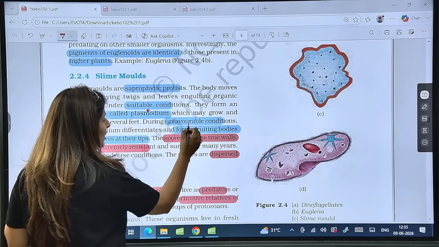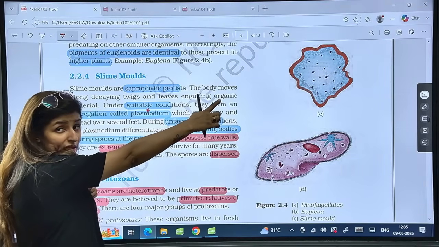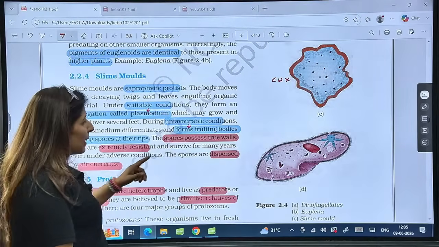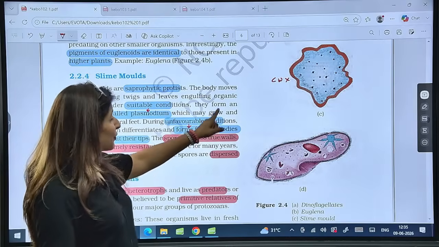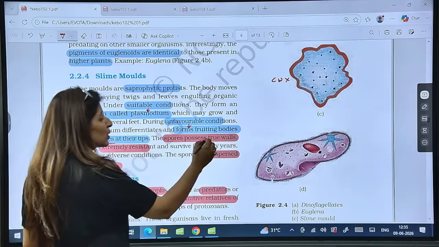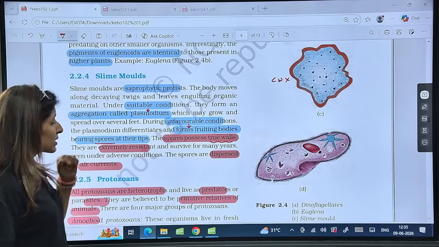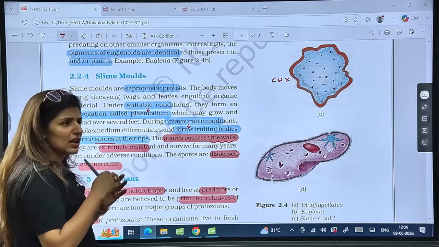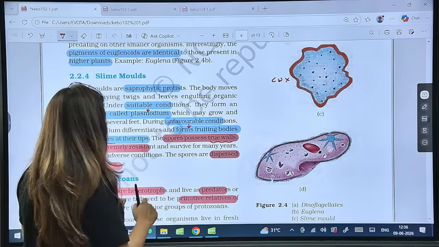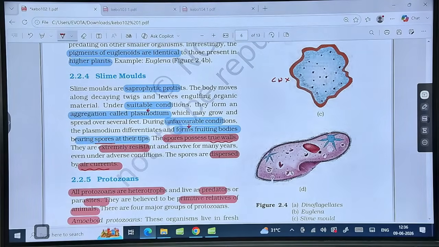This is the plasmodium, and plasmodium is multinucleated. Is that clear? And there is no cell wall here in the plasmodium. But in unfavorable conditions, it will form fruiting bodies, and these fruiting bodies will bear spores at their tips, and the spores will have true walls. They will be extremely resistant, and under adverse conditions they can survive for years. See, spores are very resistant structures, right? And the spores are dispersed by wind or air currents. Please tell me that these points are clear to you all.